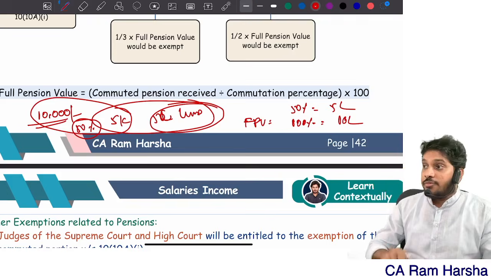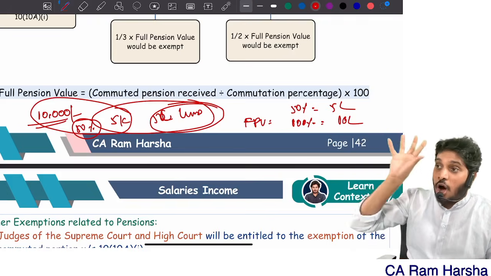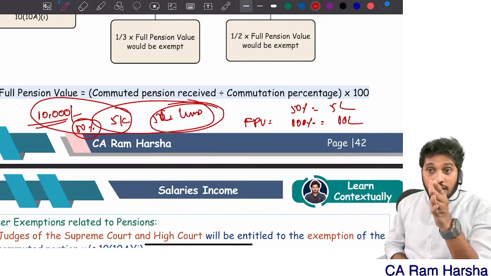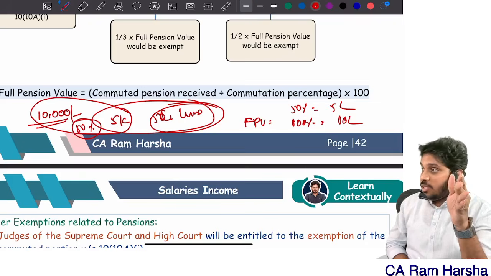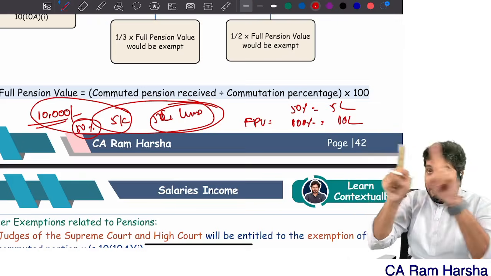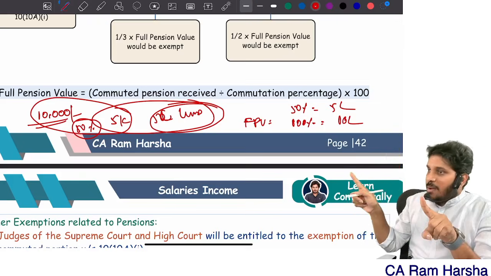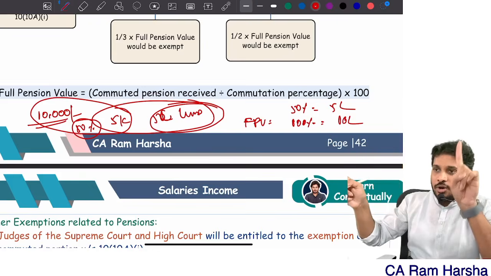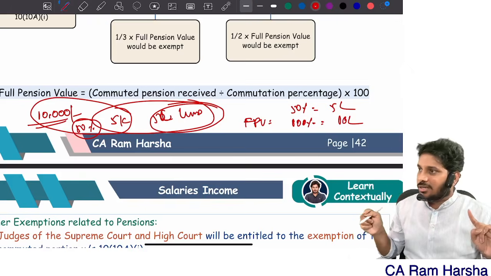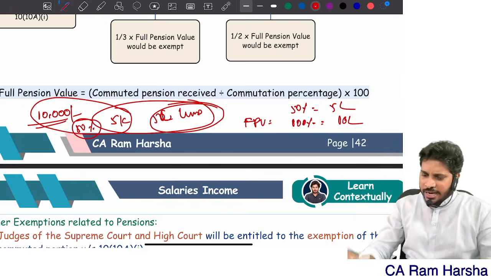In exam they will give you the commutation percentage. How much commuted pension you receive, they will tell you. Sometimes they will tell you the uncommuted pension, before commutation amount, they will give you. Uncommuted pension after commutation they will give you. Percentage you calculate. Lump sum amount they will give you. That lump sum amount is equal to this percentage. 100% is equal to how much, you should calculate. Are you getting it? Clear or not?